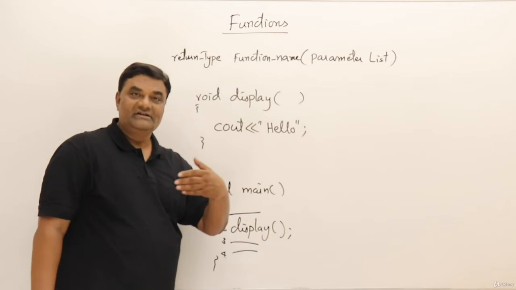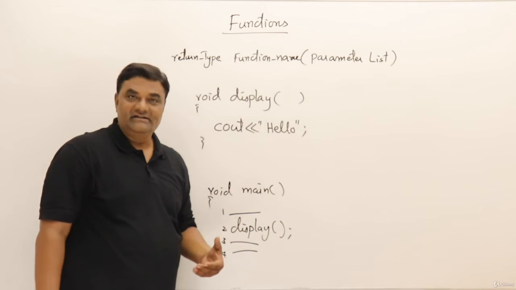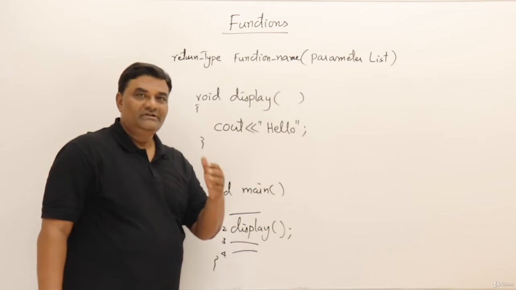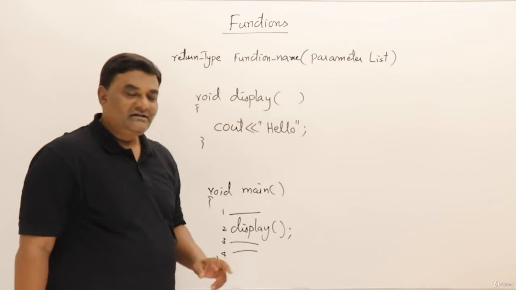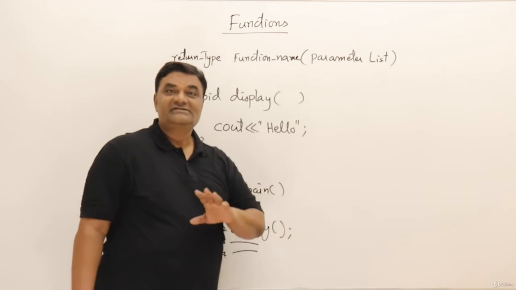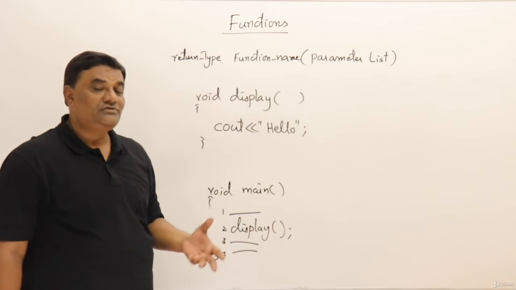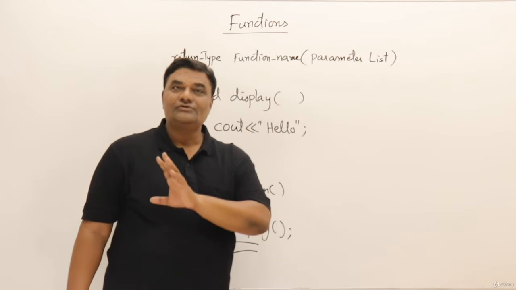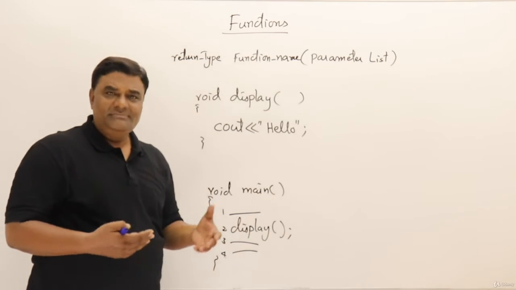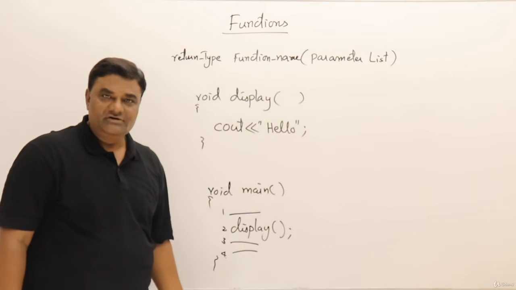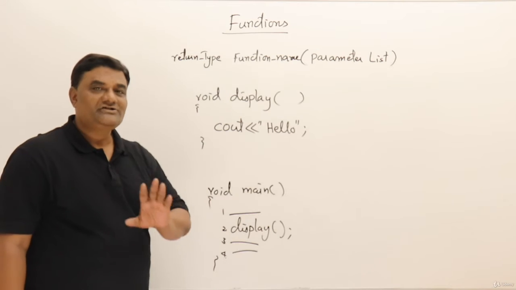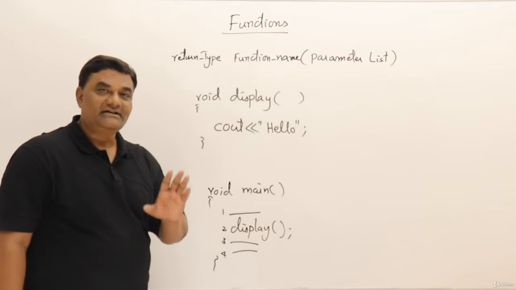So cin, cout is like communication with the client. Who is the client here? The user. So through the main function only, the communication with the user should be done. All other functions must be just supporting the main function, so they should not have cin, cout in them. This is a good practice, so you should follow it. But for explanation purposes, I may be writing cin, cout, just for explanation purposes. But when you really develop an application, don't have interactivity inside the functions.